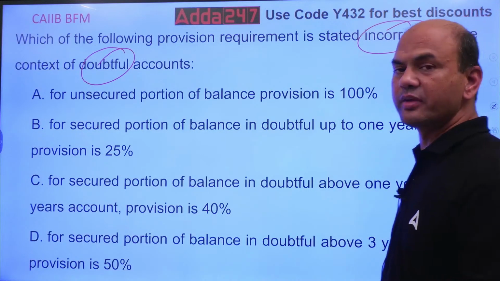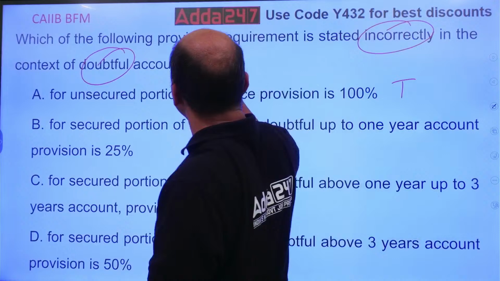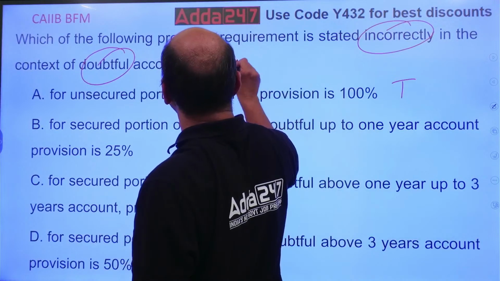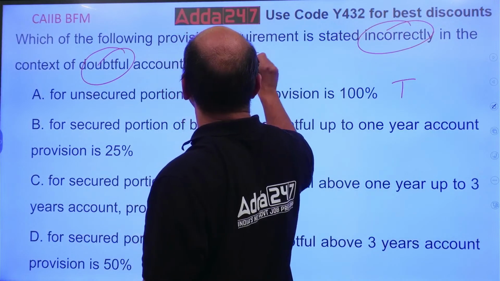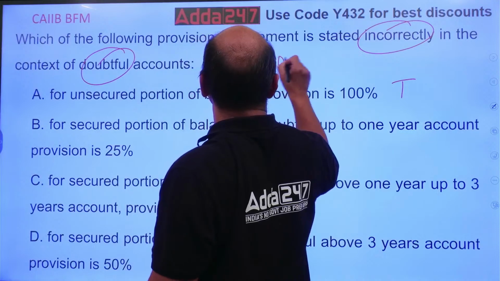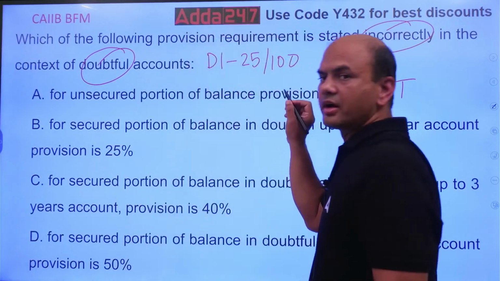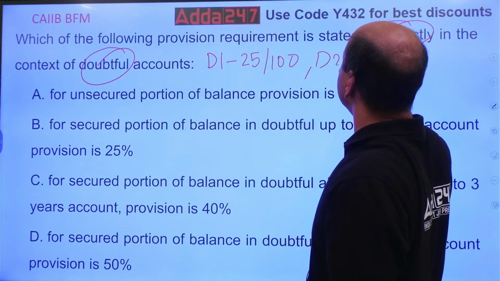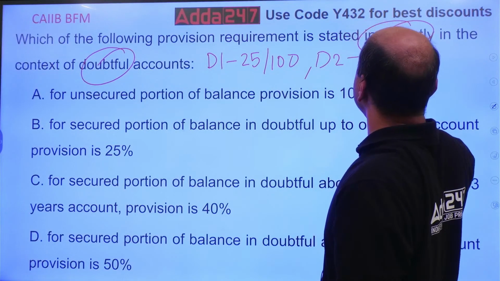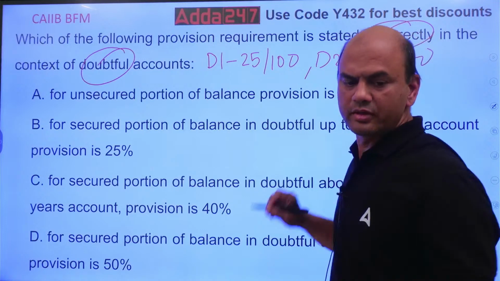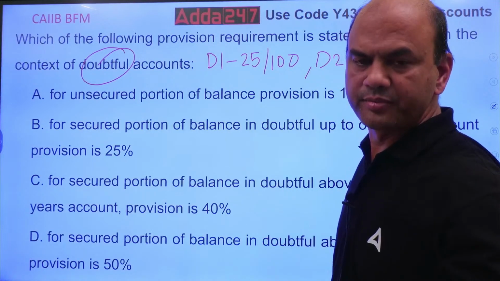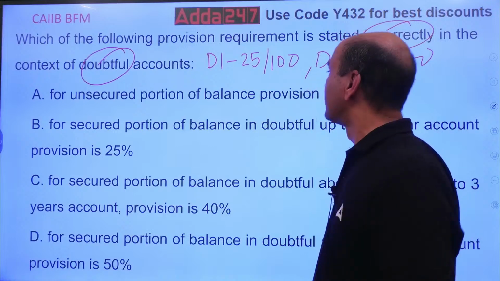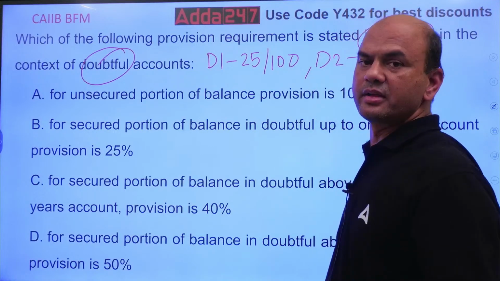Right? Just now I gave you D1. What is the provisioning? 25 for secured, 100 for unsecured. D2: 40-100. Right? 40-100. Got it? So this is the provisioning requirement.